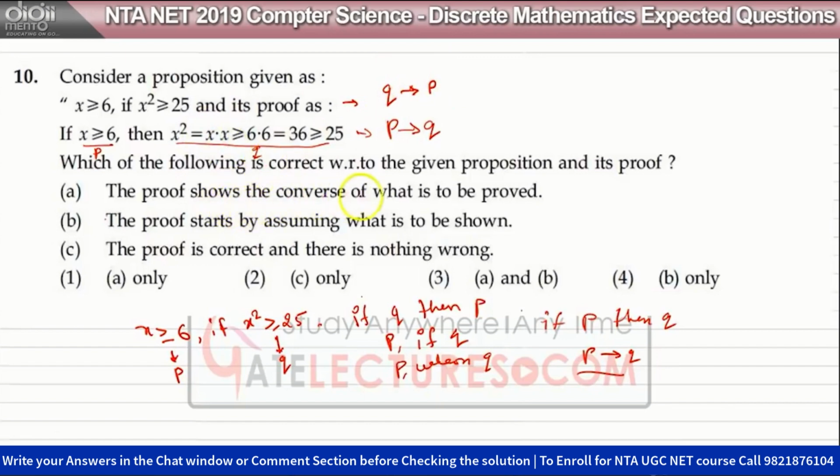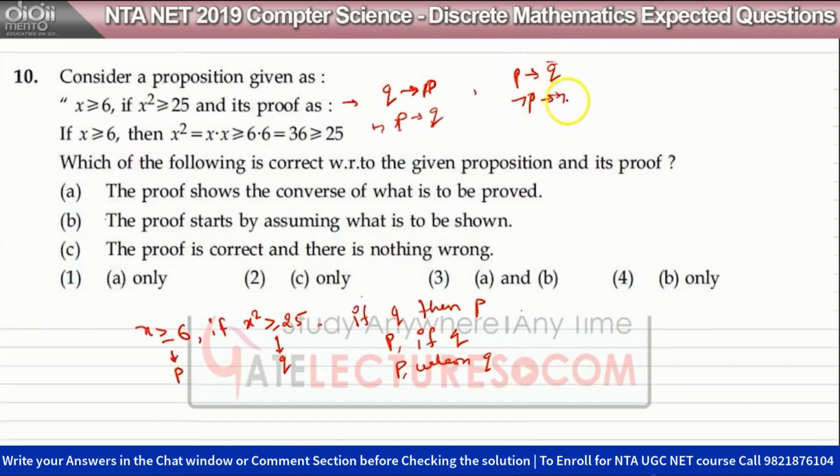So this is the converse of this. The converse of this is Q implies P, and the contrapositive is not Q implies not P. So you can say this is okay.